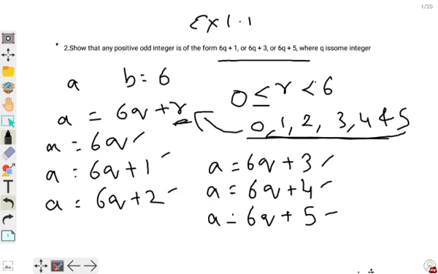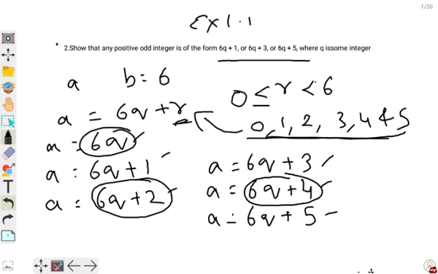From these equations we know that 6q, 6q plus 2 and 6q plus 4, all these three numbers are even numbers. How? 6q can be written as 2 into 3q.